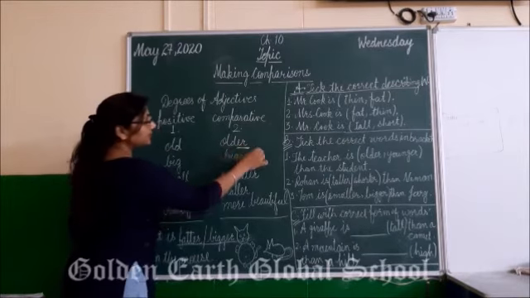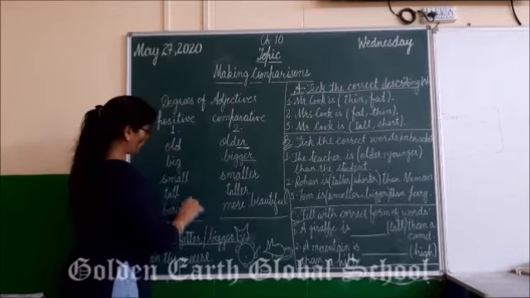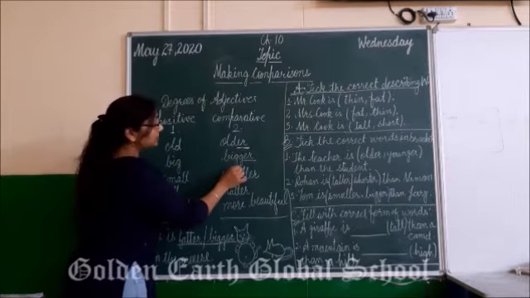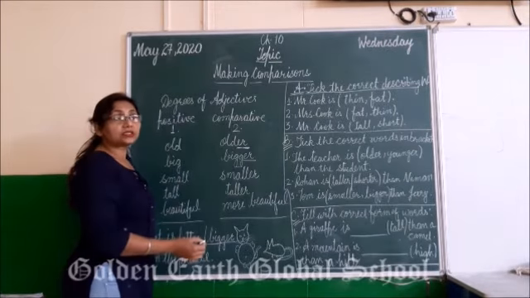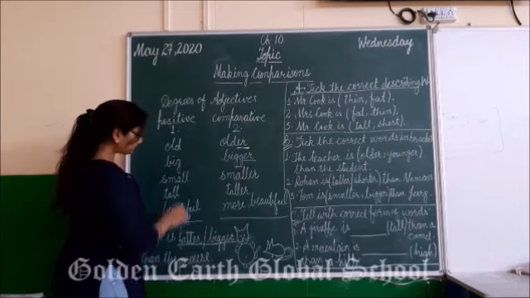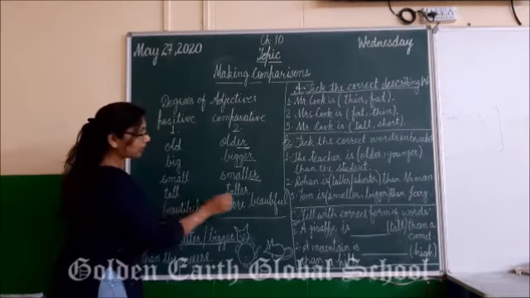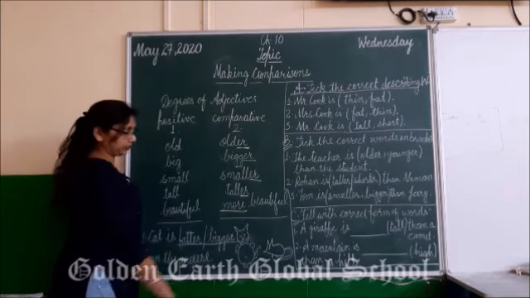See, er is added here. Big, bigger. When we change big into bigger, the G becomes double, as there is more stress when we say bigger. Okay, so G becomes double here. Small, smaller, tall, taller, beautiful, more beautiful.